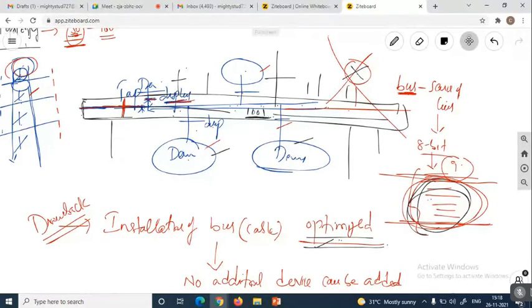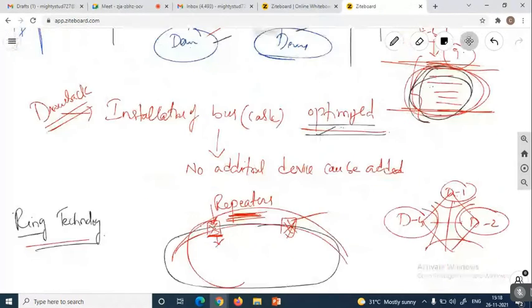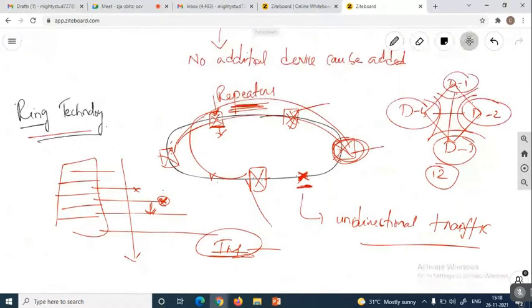Okay, so in ring technology also we can make a circular topology with the help of those network links to repeat the data for any number of transactions. Okay, this is all about the different topologies. Likewise, we can make the networking environment go through either star, mesh, bus, or ring technology.